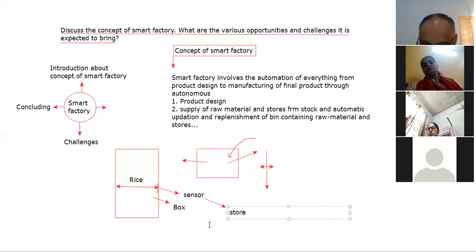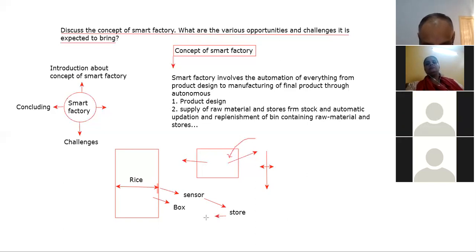The signal will reach there, and rice will be issued from the store to fill this box again. So automatic things will happen, and you need not take care.